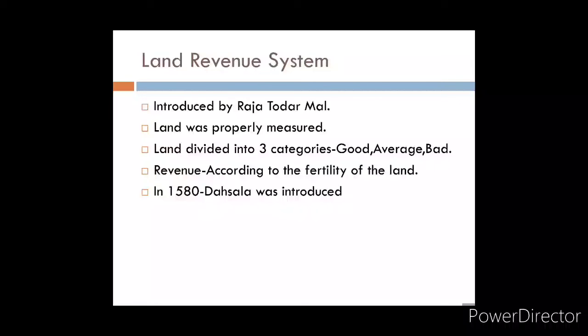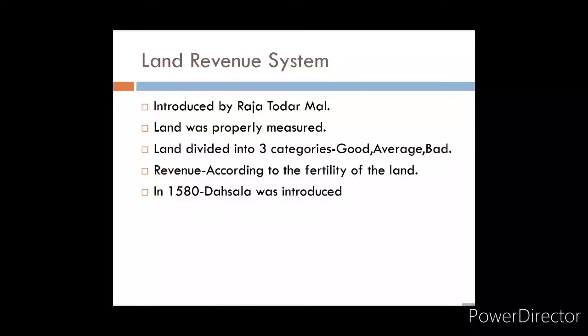So Todarmal introduced a new system with bamboo reeds, with which the measurement was done more accurately. After the measurement, the land was divided into three categories, good, average and bad, and then according to the fertility of the land, the revenue was fixed.